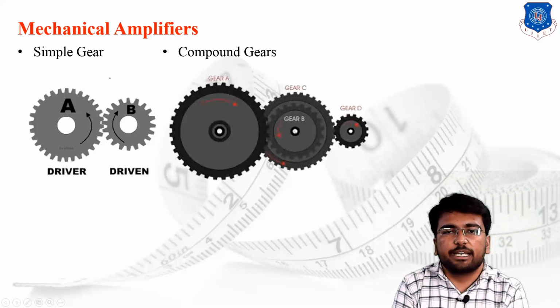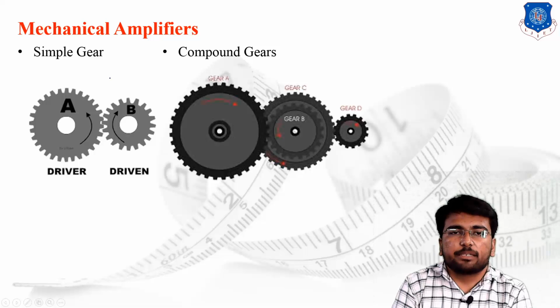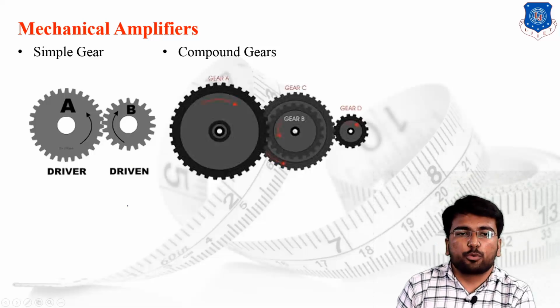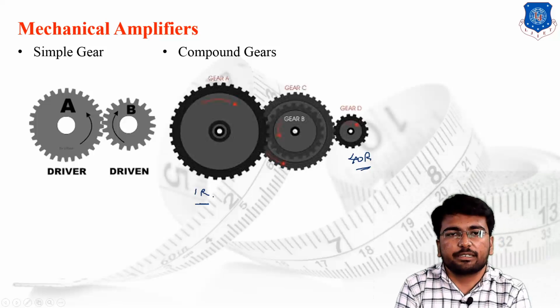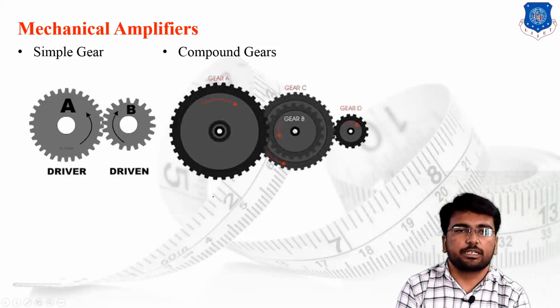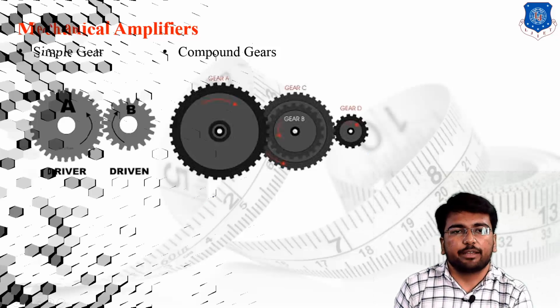As the figure shows, if we are supposed to provide 1 rotation and require 40 rotations at the output, then what we do is simply compound different gears and generate a compound gear train. The compound gear train is useful for increasing the value of the rotation to a very drastic amount. So this is the case of the mechanical amplifier.